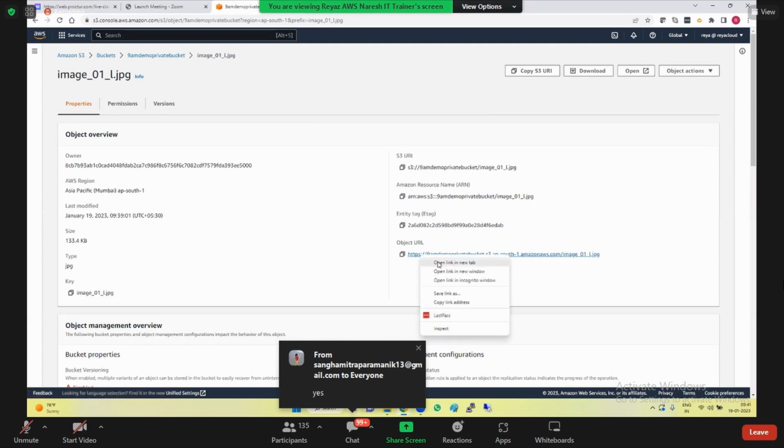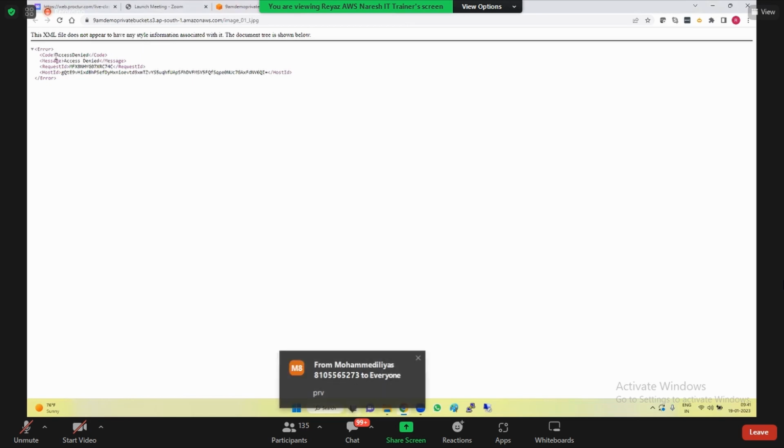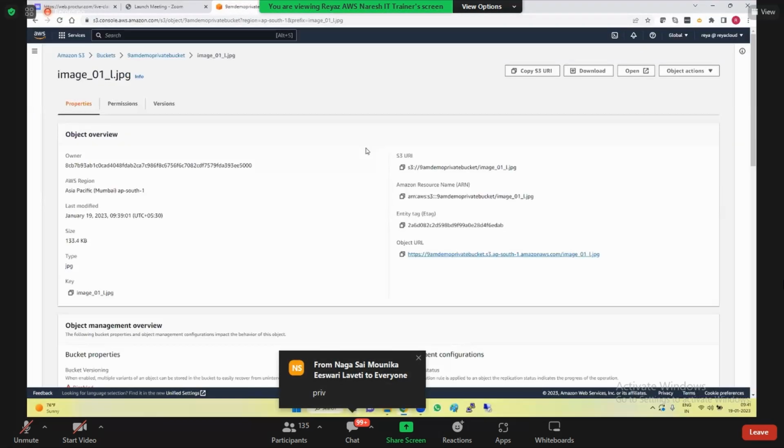If you open this, can you tell me, will that image work? No. It doesn't work because it says access denied. Why didn't it work? Because our bucket is private. So if your bucket is private, your objects are also private. Write down that line.